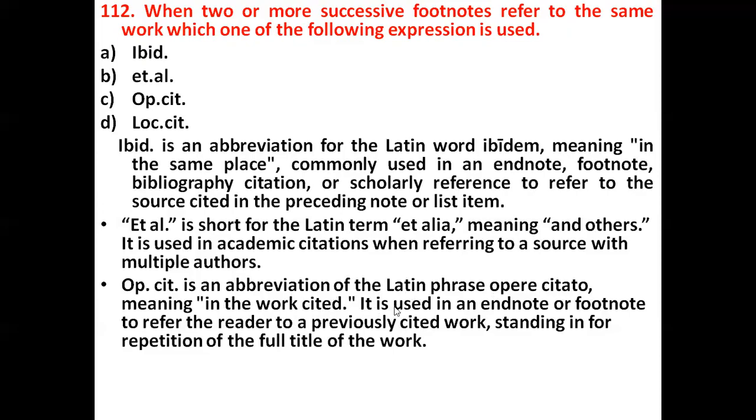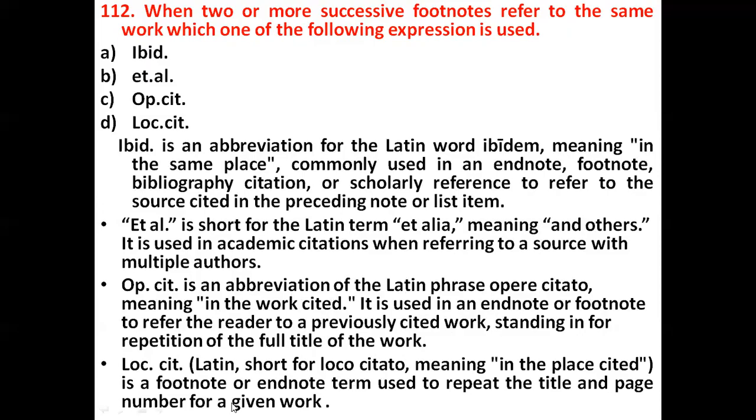It is used in an endnote or footnote to refer the reader to previously cited works. And LOC.CIT is a footnote or endnote term used to repeat the title and page numbers for a given work. So here our question is, when two or more successive footnotes refer to the same work, the expression is IBID. So option A is the correct answer.